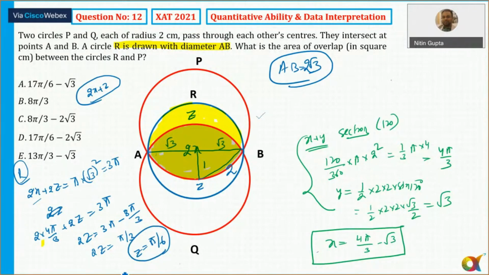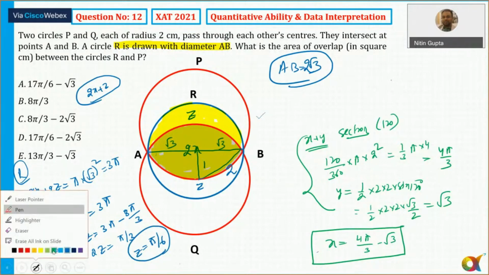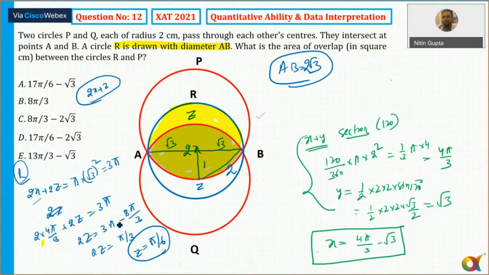So now we can find out our final answer. Once we get that z is equal to pi by 6, we need to find out 2x plus z. इसमें ऑप्शन से भी we could have deleted some of the option choices here. So मुझे 2x plus 2z में से z subtract कर दूंगा. So minus z, which is z. So 2x plus 3 pi. I think I've done some sort of calculation mistake, it seems to me. And minus z. And what is the value of z? That is pi by 6.